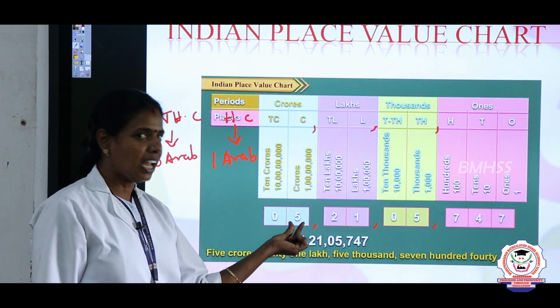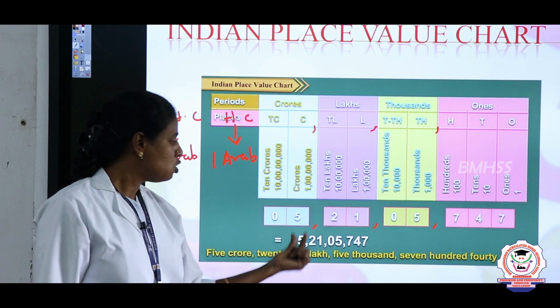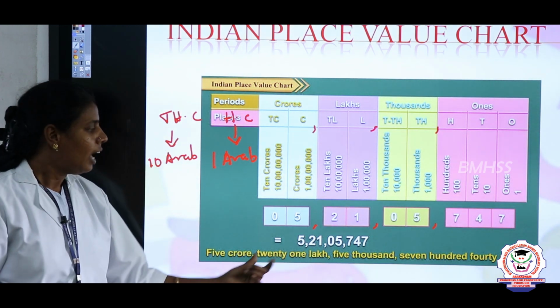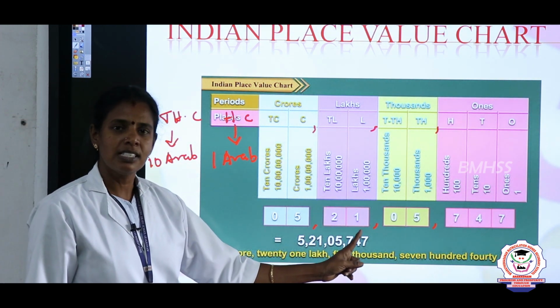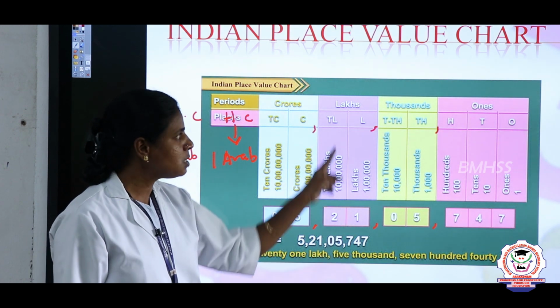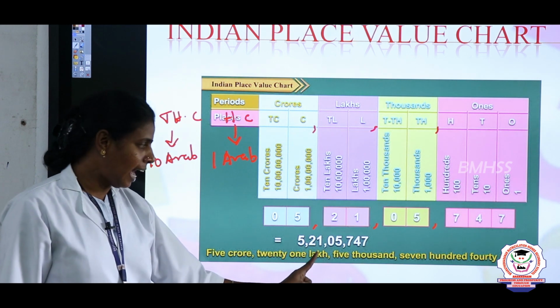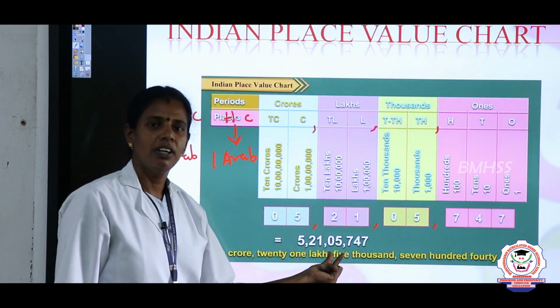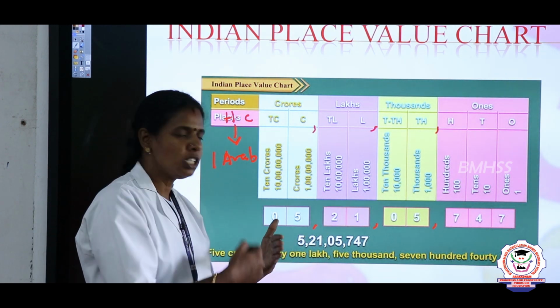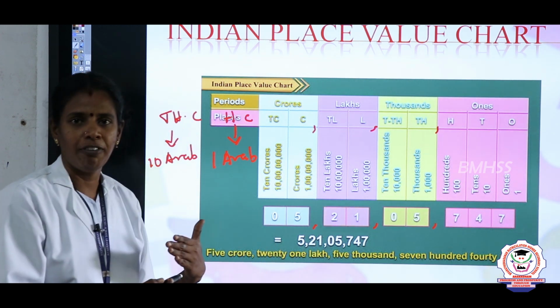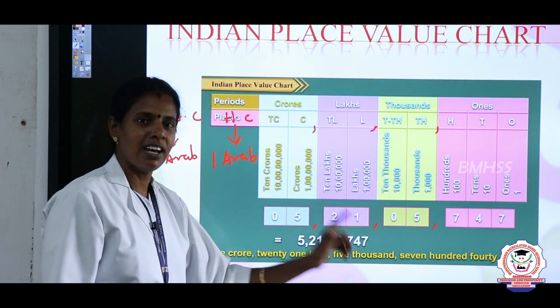See, because 5 is placed in the place of crore, it is 5 crore. Then 2 1 is called 21, which is placed in the lakhs place. So 21 lakh. Then 0 5. If the number 0 is placed in front of 5, then 0 5 is read as 5.